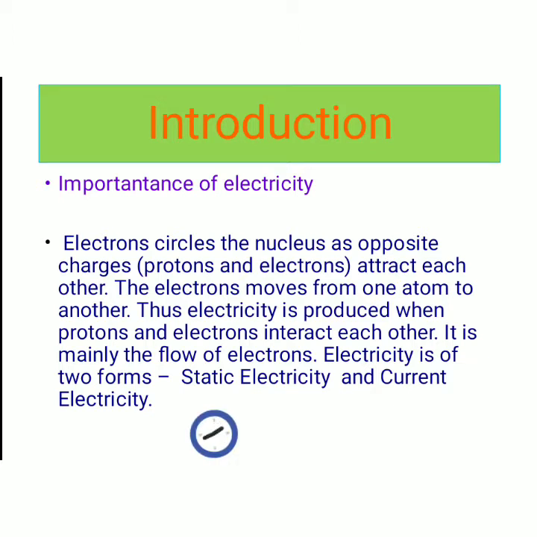In this place, electrons circle the nucleus as opposite charges attract each other. The electrons move from one atom to another. Thus, electricity is produced when the protons and electrons interact with each other. It's mainly the flow of electrons. Electricity is of two forms: static electricity and current electricity. Now we are going to see current electricity alone.